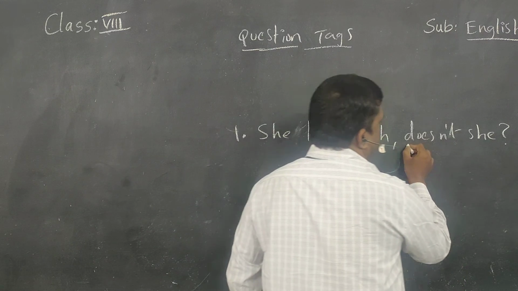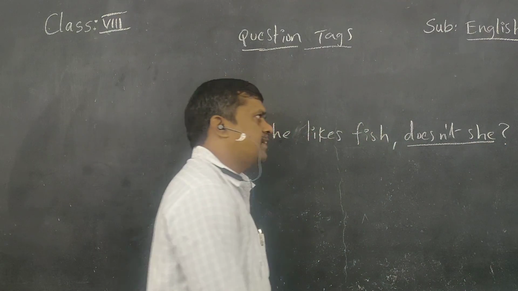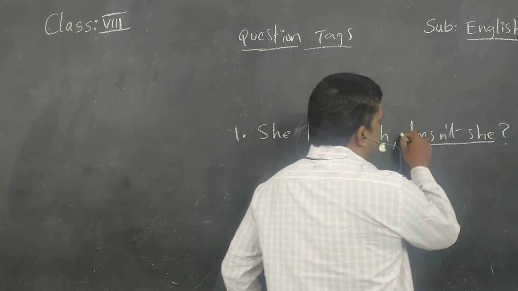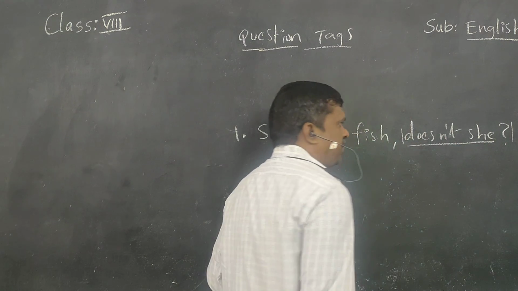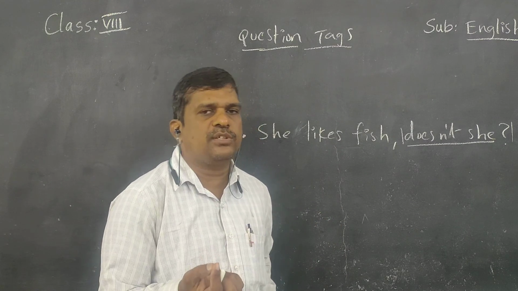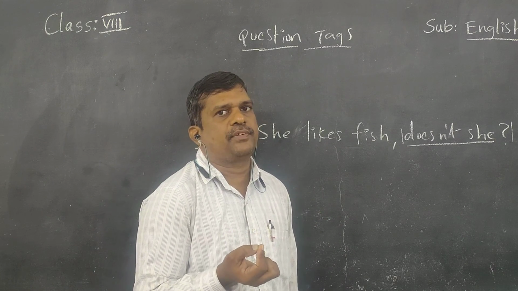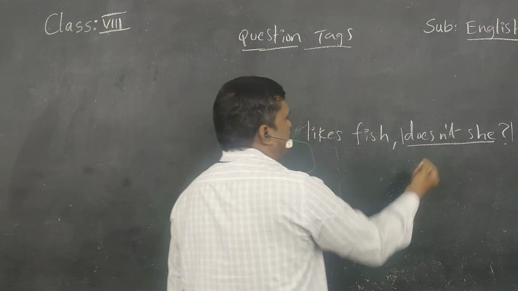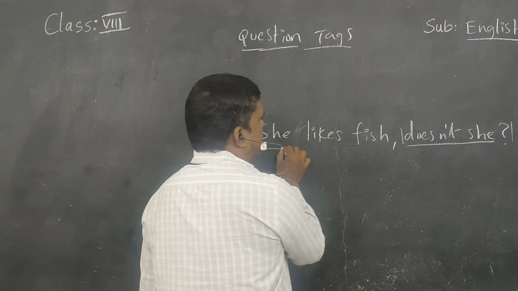Yes. Observe this. So she likes fish, doesn't she? This part is called the question tag part. Tag. It's a tag. So here we add this tag, question tag, to one statement.